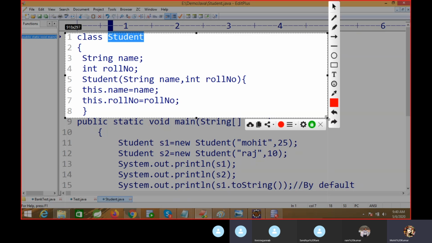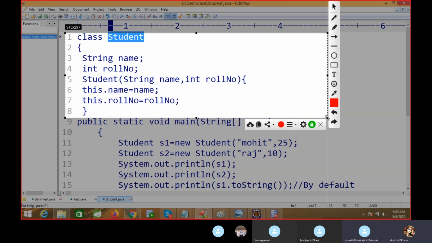Yeah, Mohit. Here we took variables, like a string, one is name, the other is an integer value, roll number. The class name is Student. Here we took a string value, name, and roll number will be an integer value.